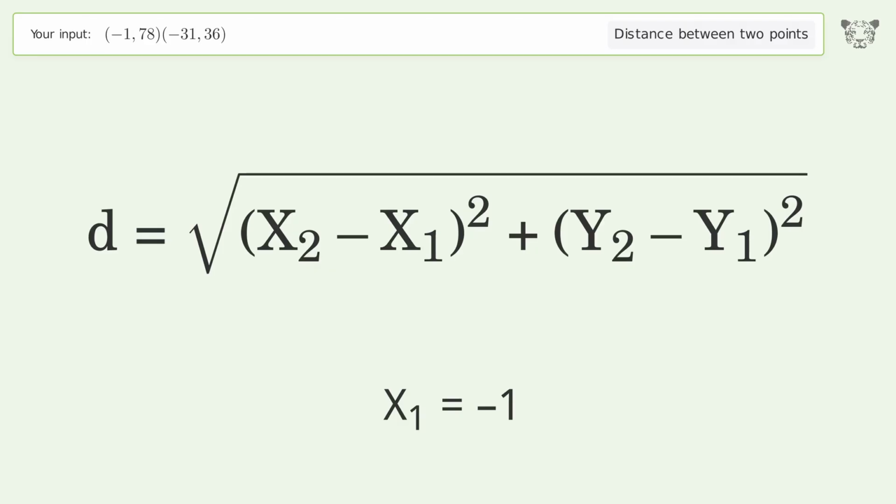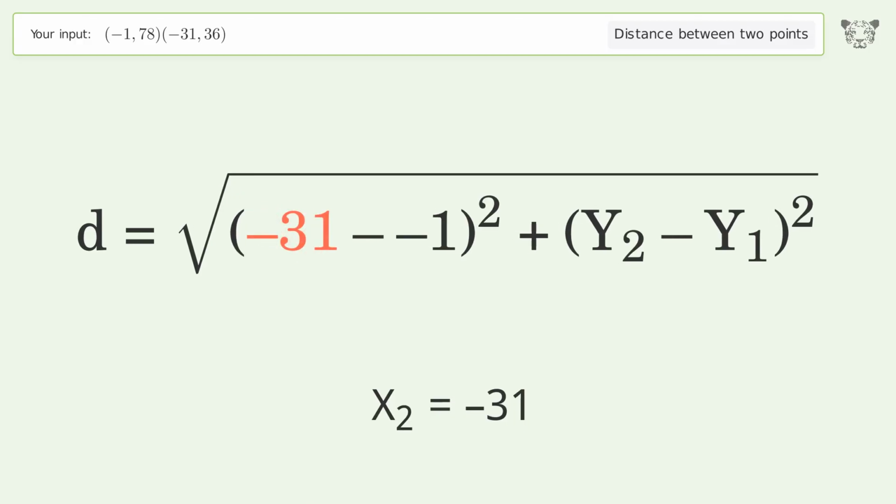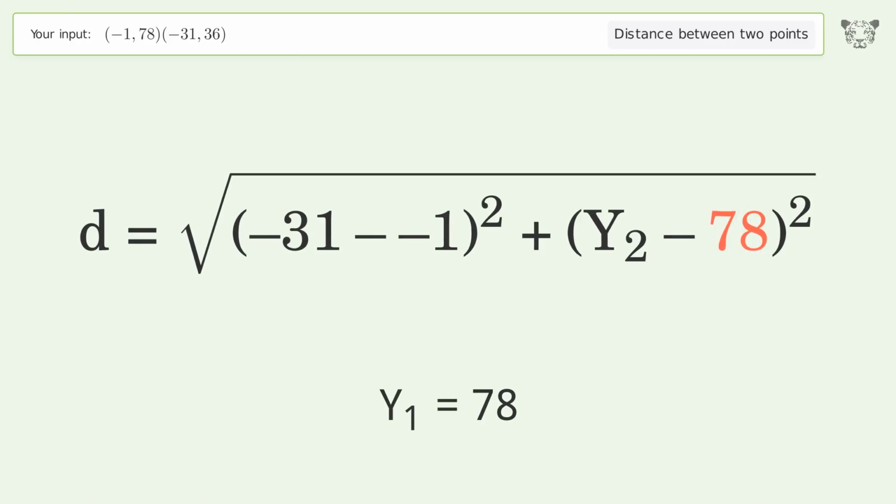x1 equals -1. x2 equals -31. y1 equals 78. y2 equals 36.